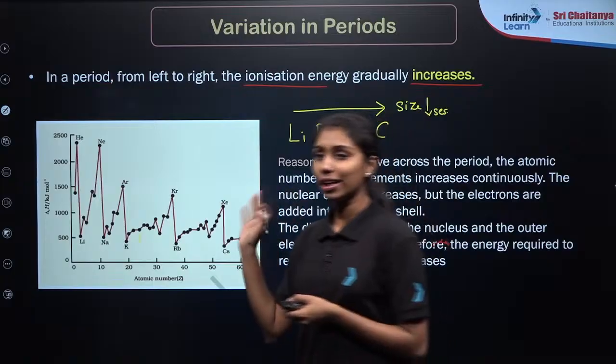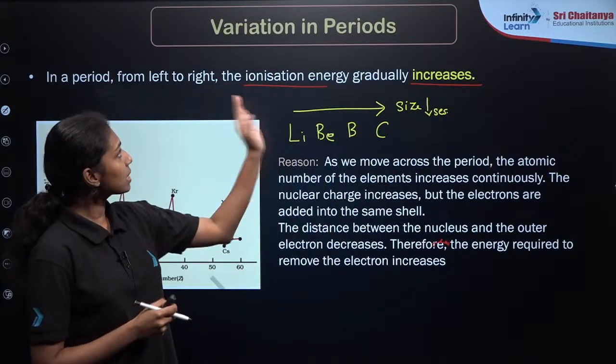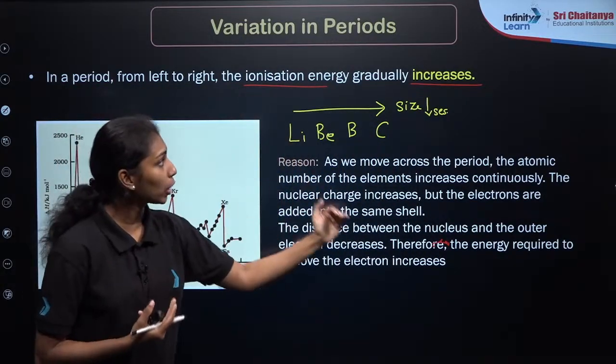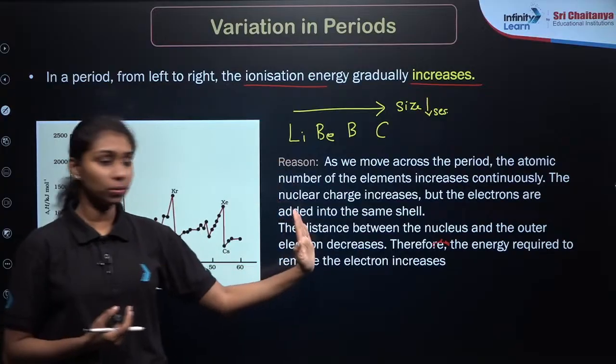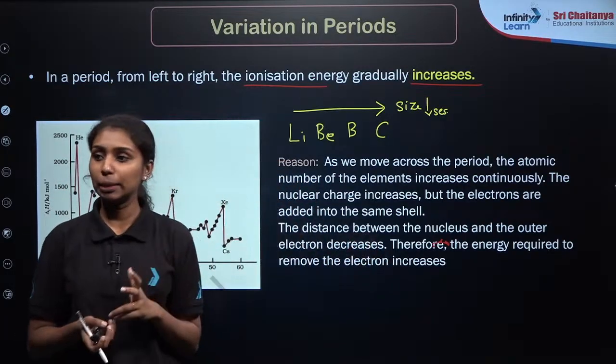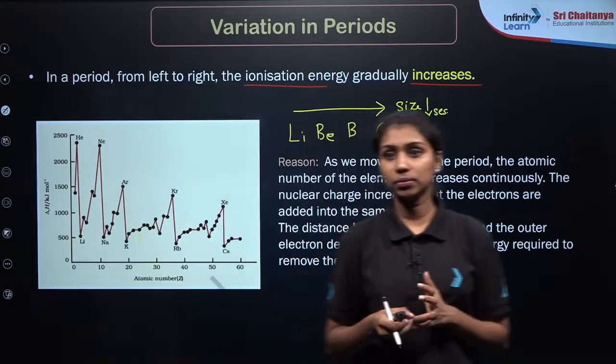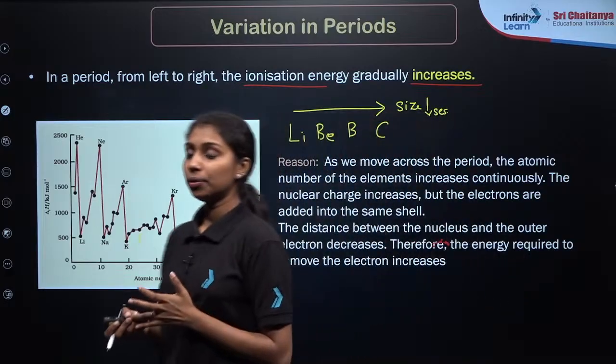That variation is totally different from maths and chemistry. Here it just means what is happening in the period, what is happening to the ionization energy when you are moving from top to bottom in a group as well as left to right in a period. Is there any doubt?